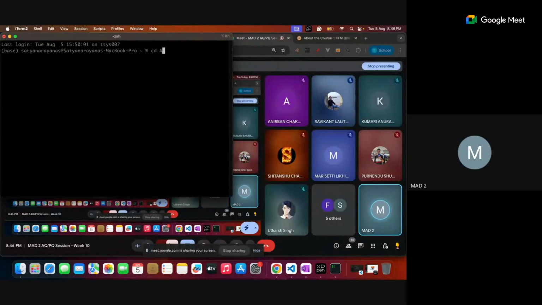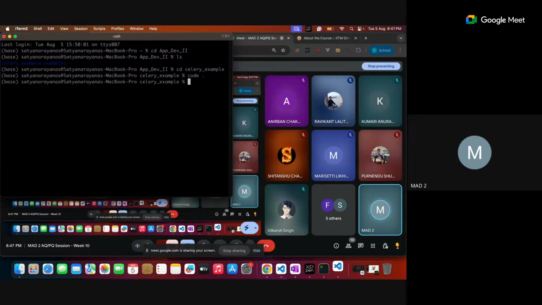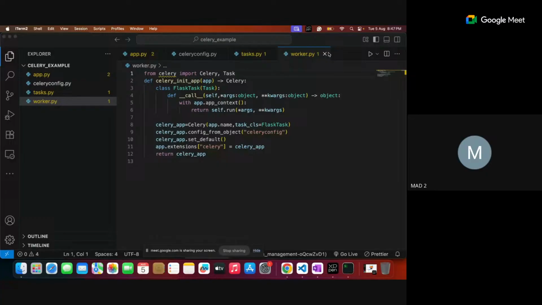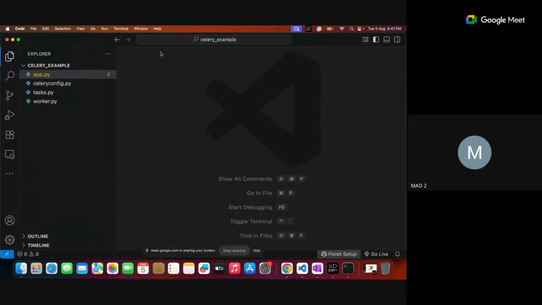I always do app dev inside the app dev folder. Maybe app dev 2 is there inside. For today, we have done the salary example. This is one particular folder, so let me open VS Code. This is the VS Code. Whatever files I said, only those files I'm showing now. You see what files are there so far.